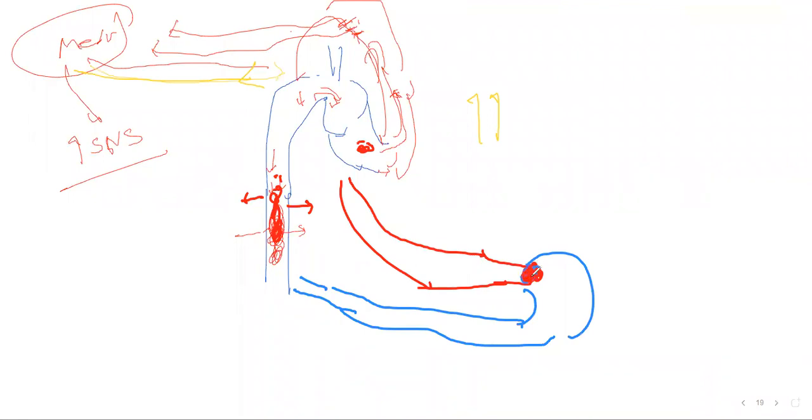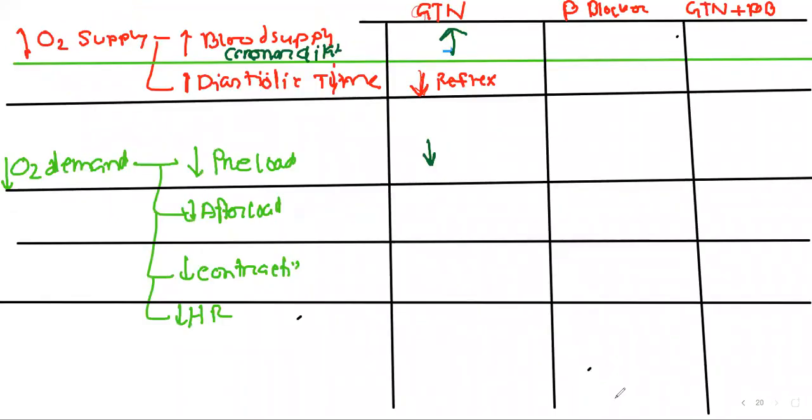That is afterload. But as nitroglycerin is an arteriodilator and vasodilator, it will relax this precapillary sphincter, and blood can easily pass through, so there is reduced afterload. Reduced afterload is very beneficial, because the heart needs to work much less, and it reduces our oxygen demand.